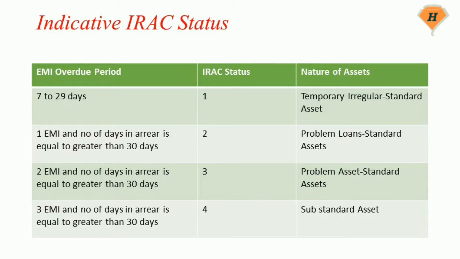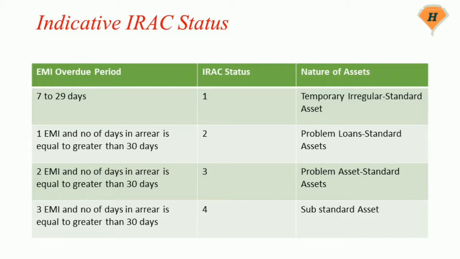If an ME is overdue for 7 to 29 days, the indicative risk grade will be displayed as 1. Temporary irregular standard asset. If irregularity is equal to or more than one installment and the number of days in arrears is equal to or greater than 30 days, the indicative risk grade status will be displayed as 2.